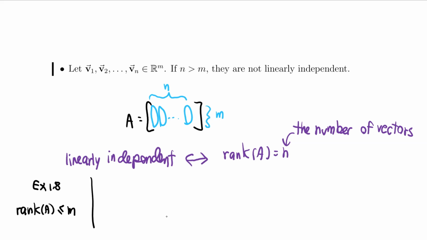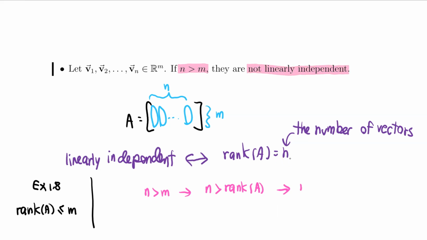So one thing that I can conclude from these two facts is that if the value of n is greater than m, then n is going to be greater than the rank of the matrix for sure. And that's because the rank of the matrix cannot exceed m. So what that means is the rank of the matrix cannot equal n. So the vectors that I have are not going to be linearly independent.